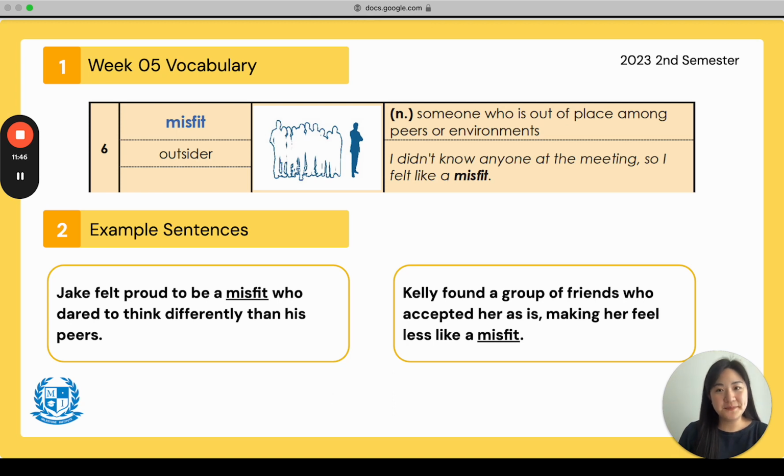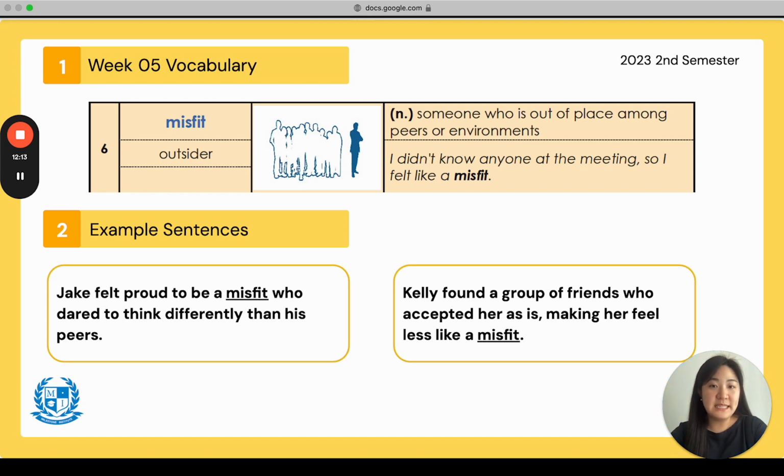Misfit. Misfit. Who was a misfit in our story? Yeah, Howard. Who was the other misfit in our story? Yes, Ronald Dumont from his old school. And what is a misfit? It is an outsider, a noun, someone who is out of place among peers or environments. So someone who doesn't really belong.